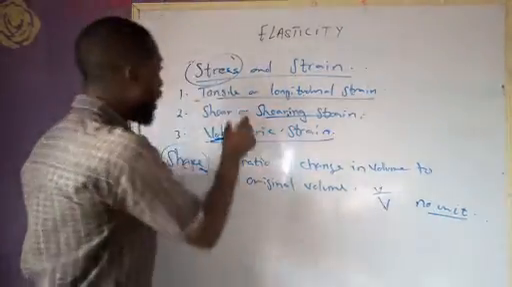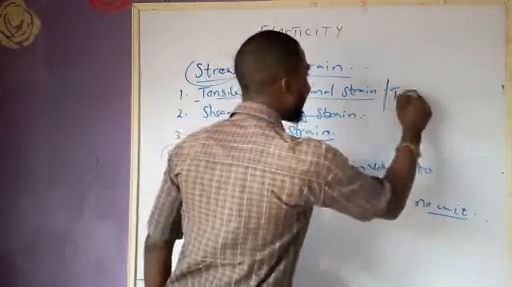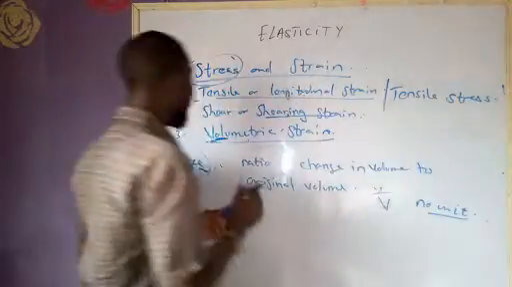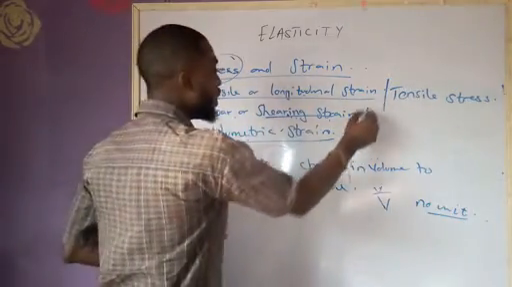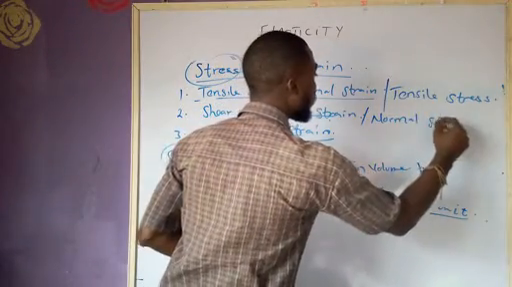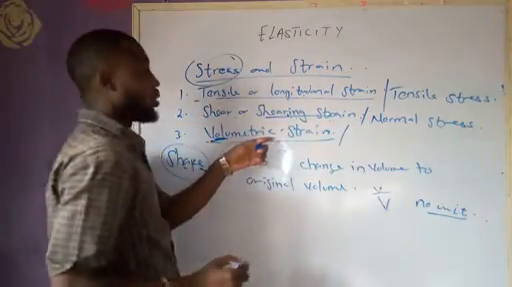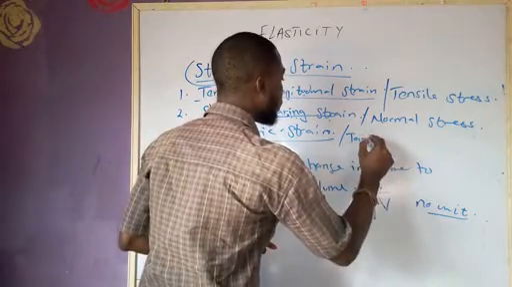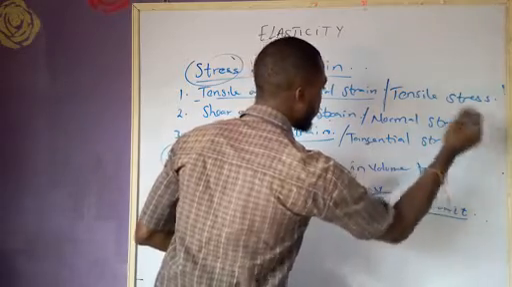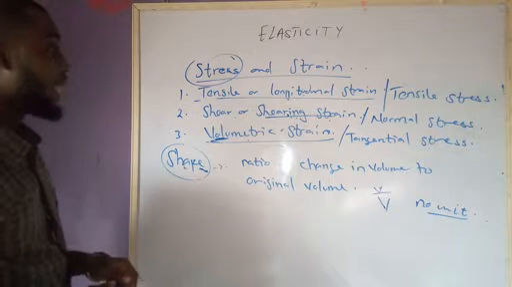Which implies that our tensile or longitudinal strain is caused by tensile stress. Our shear or shearing strain is being caused by normal stress. Our volumetric strain is being caused by what? Tangential stress. It's being caused by tangential stress.